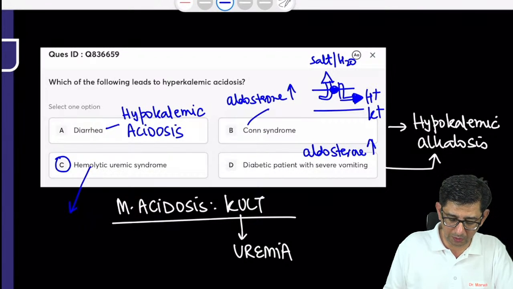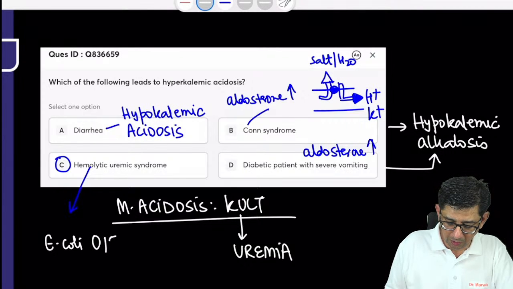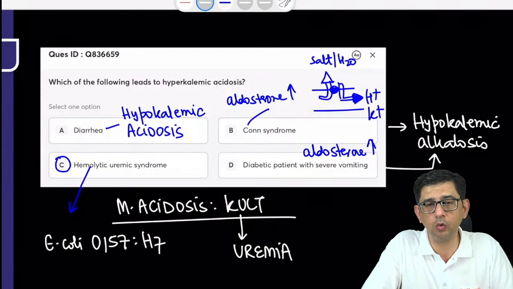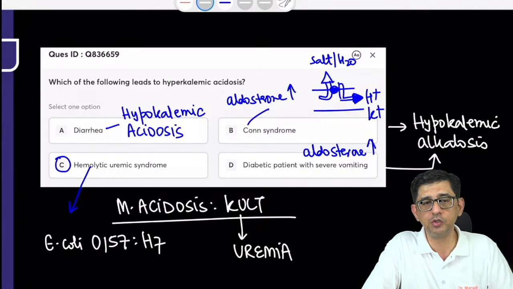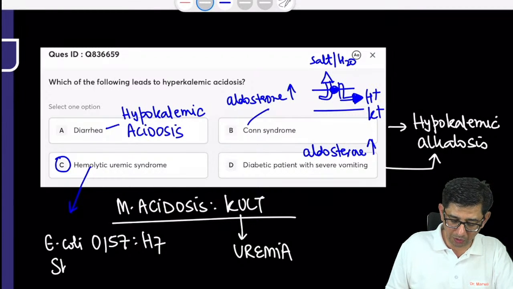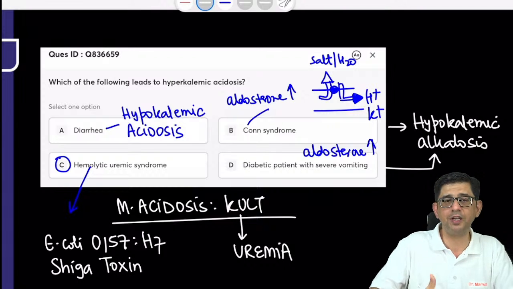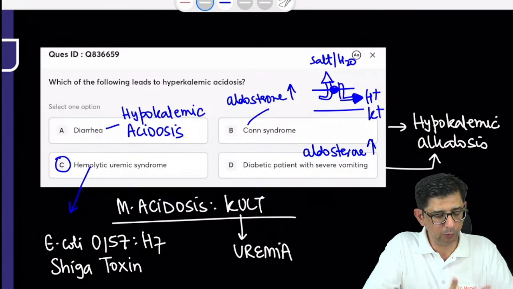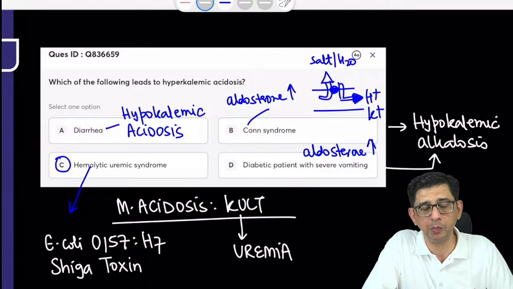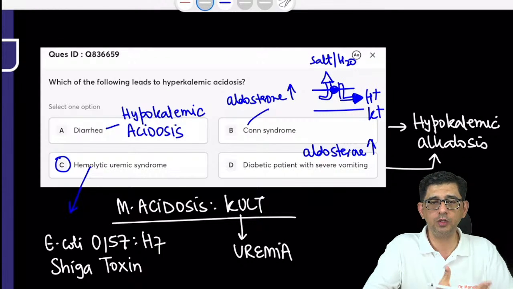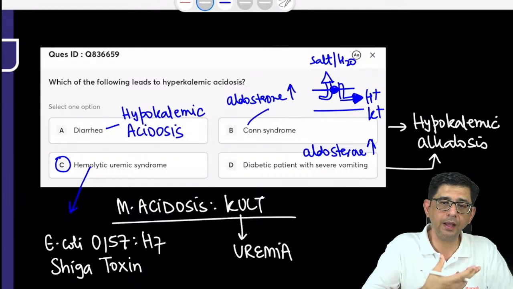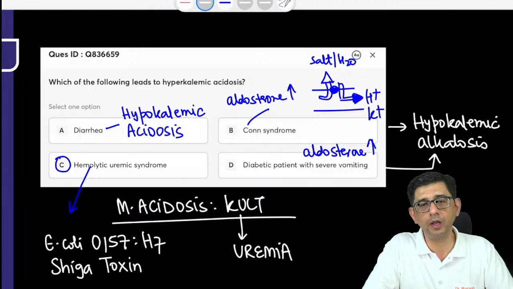E. coli O157:H7. I mean, everybody is aware of that organism that produces Shiga toxin. This is the superbug that I'm talking about, E. coli O157:H7, and this organism produces Shiga toxin, which causes complement mediated damage to the kidney. And once the kidney shuts down, there would be uremia, there would be inability to excrete potassium and hydrogen, which is why there's going to be shooting of potassium and hydrogen in the body.